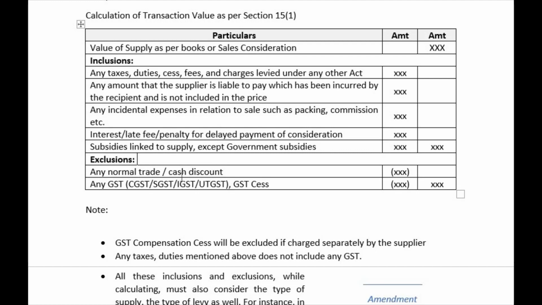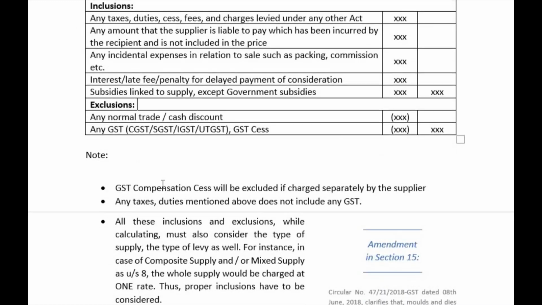Then any normal trade or cash discount and normal trade. See, this is what we are speaking about, the discounts. And then GST, any GST or cess exclusion, it comes under the exclusion. We are deducting these two and getting the final value. This will be the transaction value as per section 15(1), right?